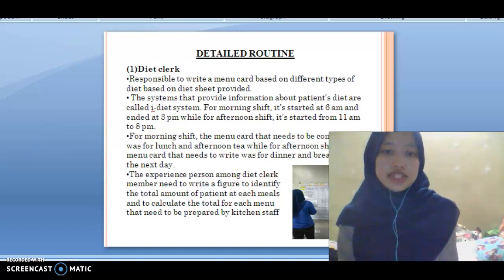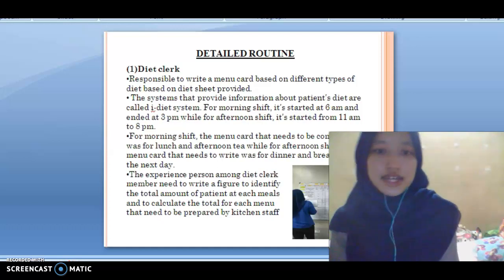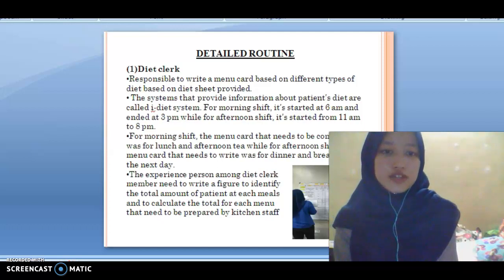The experienced person among the diet club members needs to write a figure to identify the total amount of ration at each meal and calculate the total of each menu that needs to be prepared by the kitchen staff.